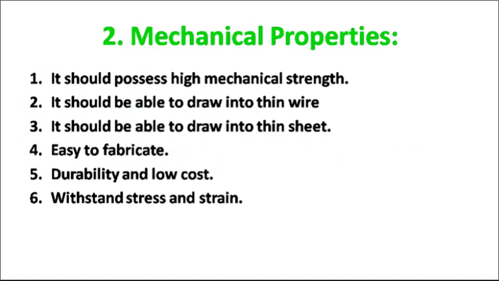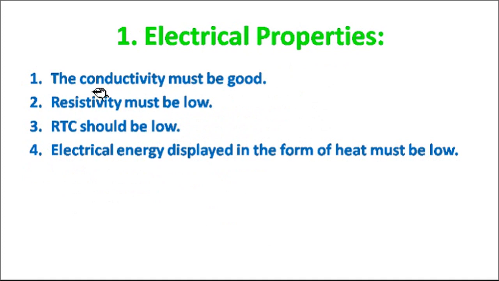The electrical property: how to choose the conductor. The conductivity of the conductor must be good. For example, silver has good conductivity.